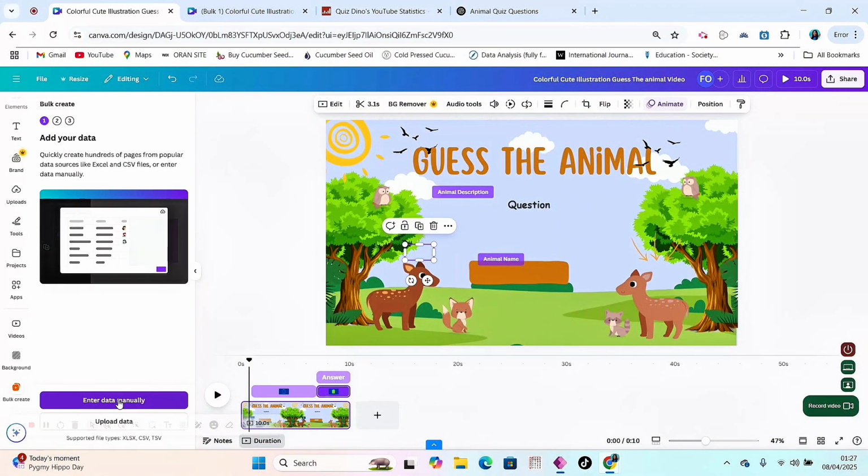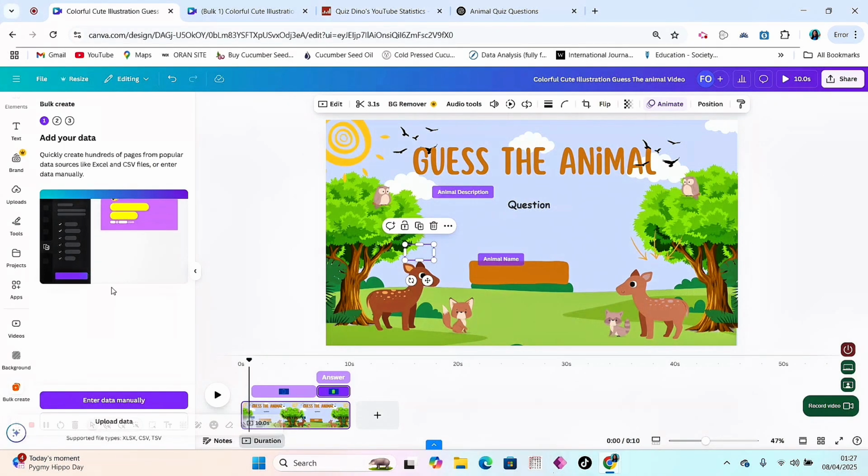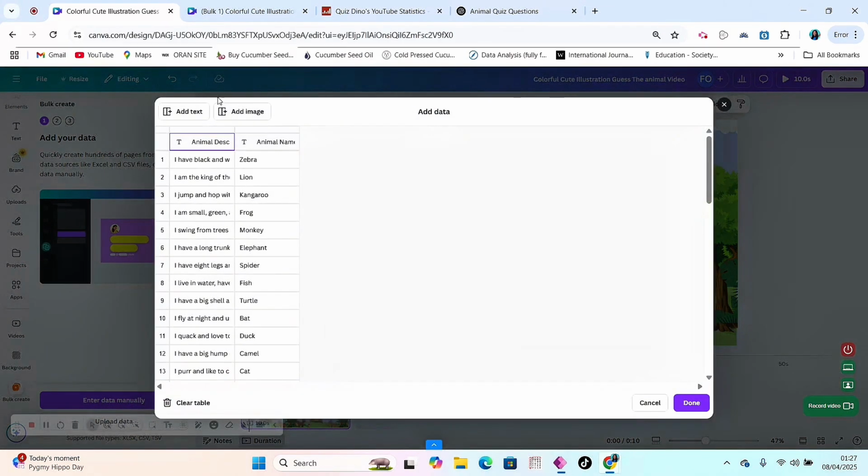Click on enter data manually. If you have your data in an Excel, click on upload data, but I have copied directly from ChatGPT, so I'll click on enter data, and then you have two options here. Select the first column and then Ctrl V to paste your data there. Once you have your two column data, click on done.